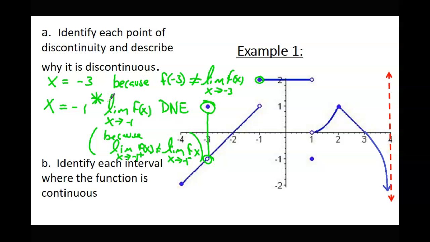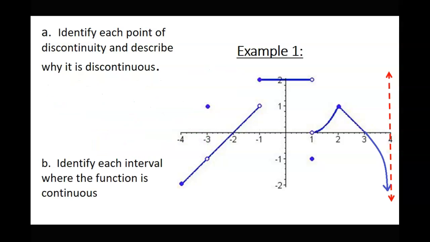So it's not continuous at -3 because the function's value is not equal to the limit at that value. It's not continuous at -1 because the limit doesn't exist, and that's because the left and right hand limits were different. Let's look at one more. What was the other point of discontinuity? 1. So x equals 1 is discontinuous because.